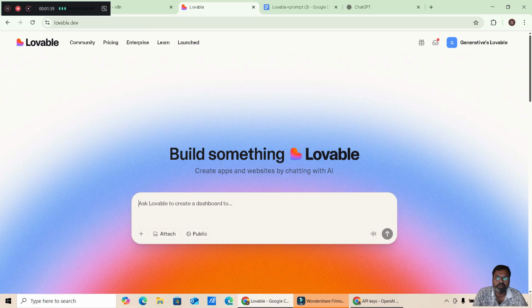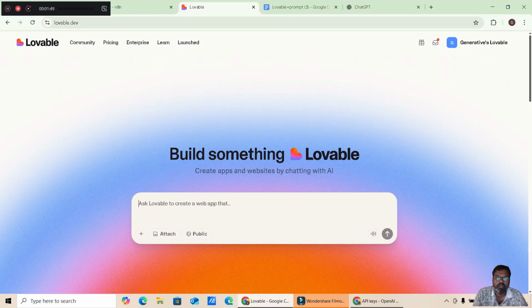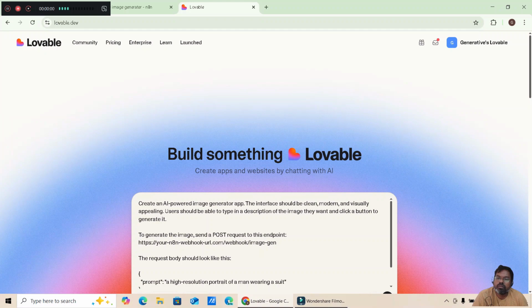And now the next thing we are going to do is work on Lovable. So the image generation, creating an image generation app in a backend using n8n has been finished.